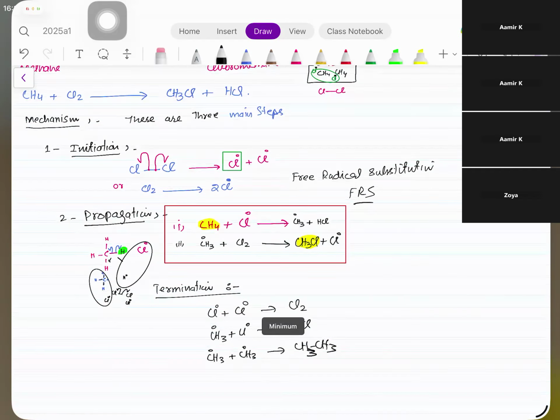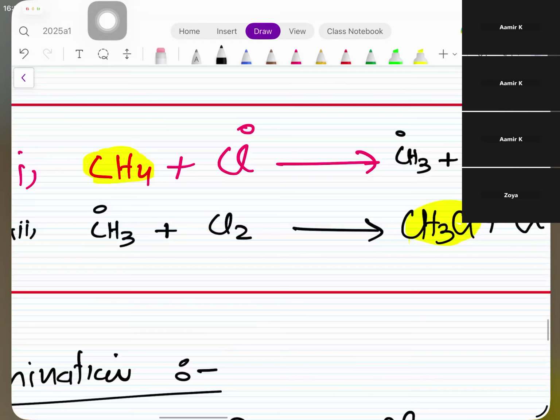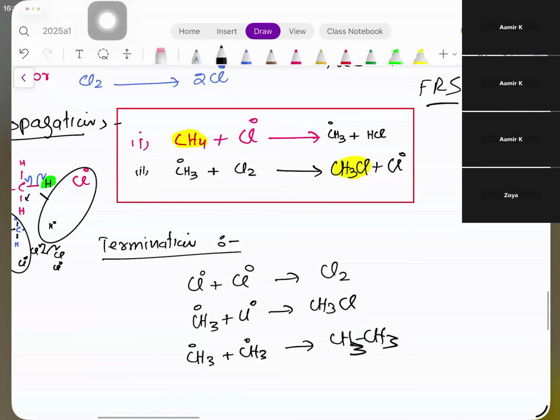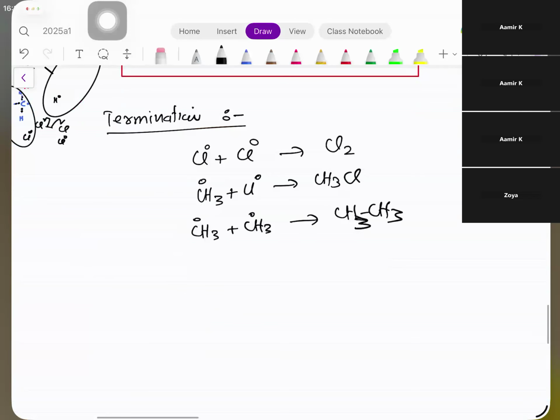Now the actual step is the propagation, and propagation is also straightforward, that if there are 4 hydrogen, in the first step, 1 hydrogen goes away और दूसरे step में उसकी जगह कौन आ जाता है? Cl. Who pulls the hydrogen out of methane? Chlorine free radical. Who pulls the chlorine and attaches? Carbon free radical, right? Now I'm going to give you, you follow the same mechanism and write the mechanism for this reaction, please, right? Quickly you have to write.